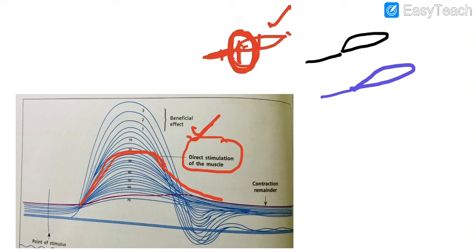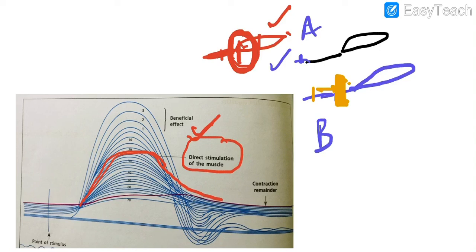second nerve muscle preparation. In both A and B, we will provide successive stimuli of the same frequency and the same strength, but in B, we have put an ice cube over here. We put the ice block at the nerve. What is the effect of providing the ice block at the nerve? The nerve impulse cannot travel through the ice block. So if we provide the stimulus, it will reach over here. It won't go to the other part of the nerve, right? Distal to this ice cube.